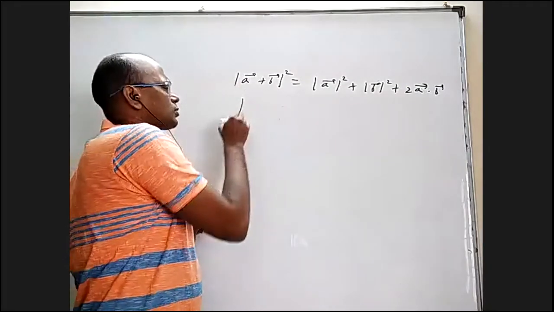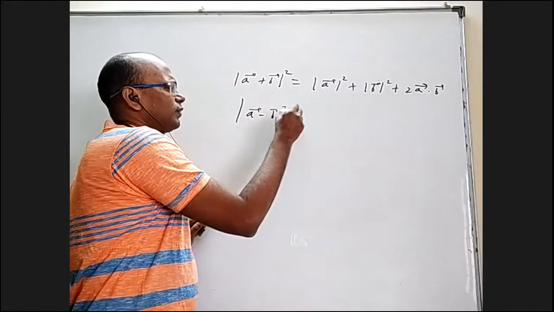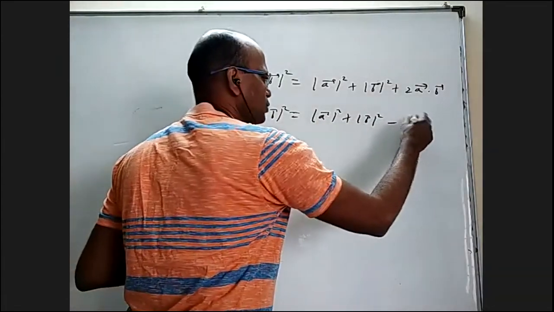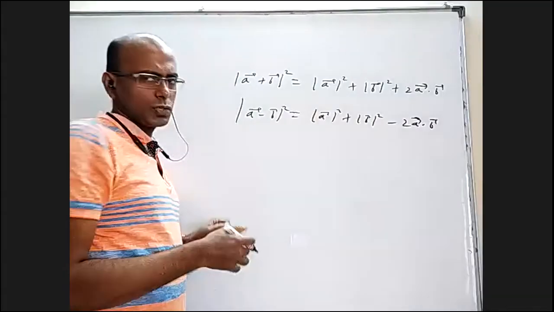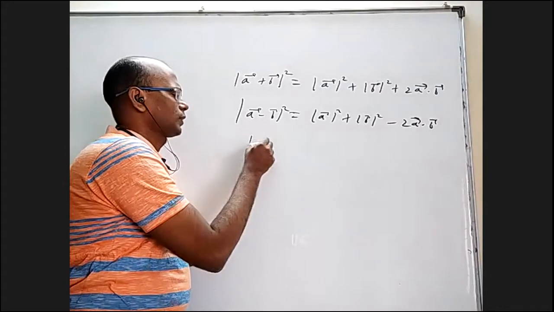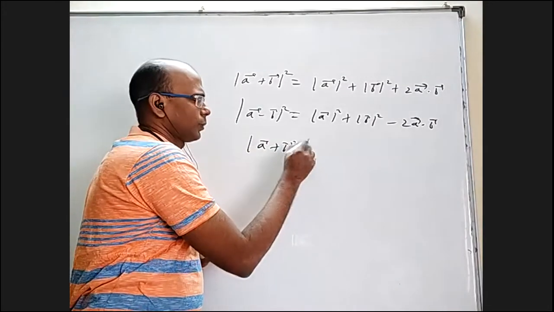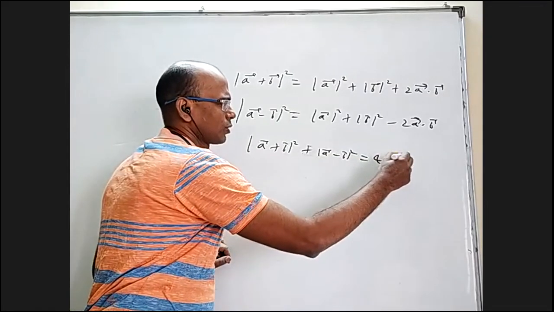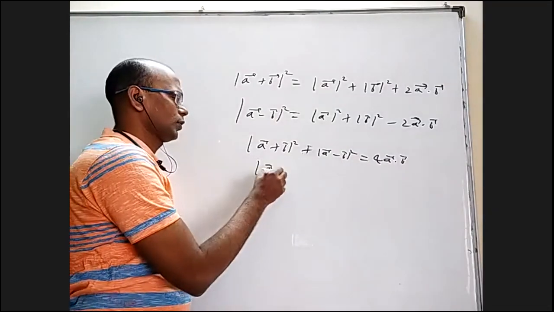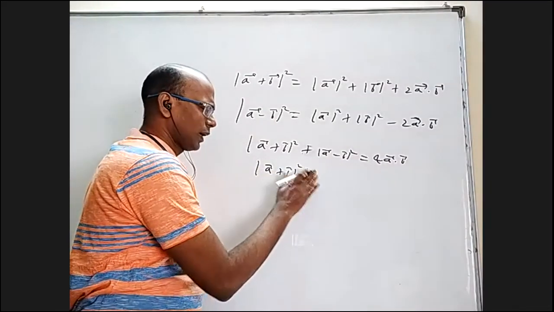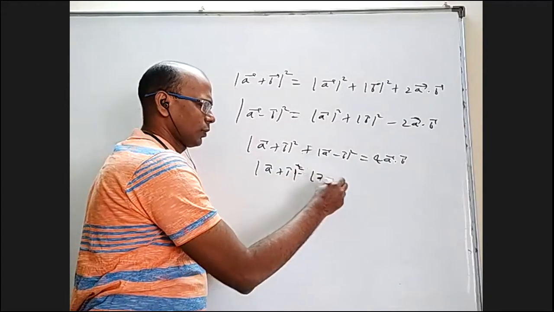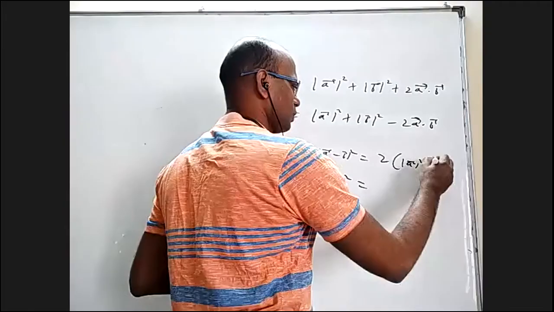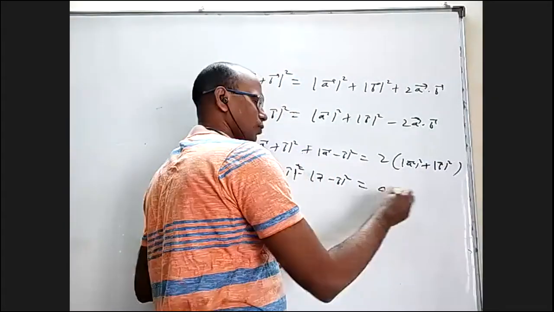Of course, you can also have mod a minus b whole square. Wherever b bar is there, write minus b bar, you will get mod a square plus mod b square minus 2a dot b. You add these two, you'll get one formula. Subtract these two, you'll get another formula. Mod a bar plus b bar whole square plus mod a bar minus b bar whole square is 2 times mod a bar square plus mod b bar square. And when I subtract mod a bar plus b bar whole square minus mod a bar minus b bar whole square, this is 4a bar dot b bar.